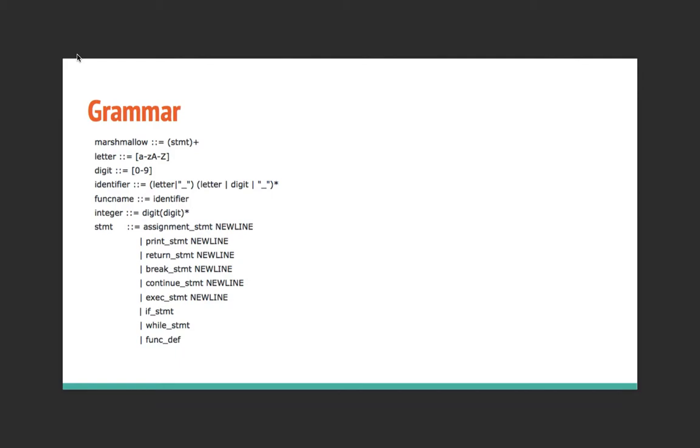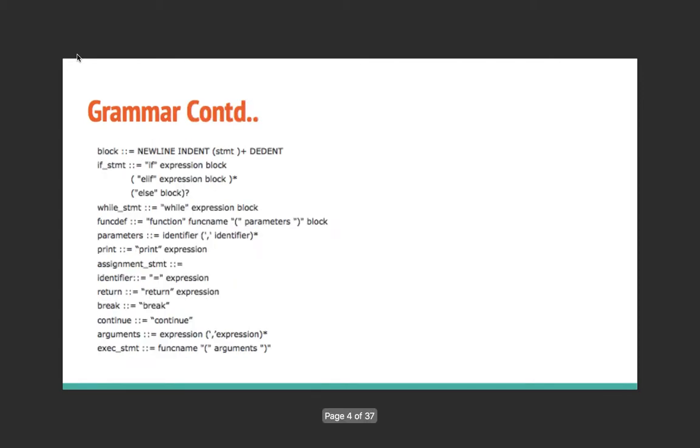The grammar supports expression precedence. A letter can be A to Z, either lowercase or uppercase. We have a digit, and our identifier should start with a letter or underscore, followed by one or more letters or underscores, or a combination of them. Our function name should be an identifier. A number should have at least one or more digits, and we have various statements.